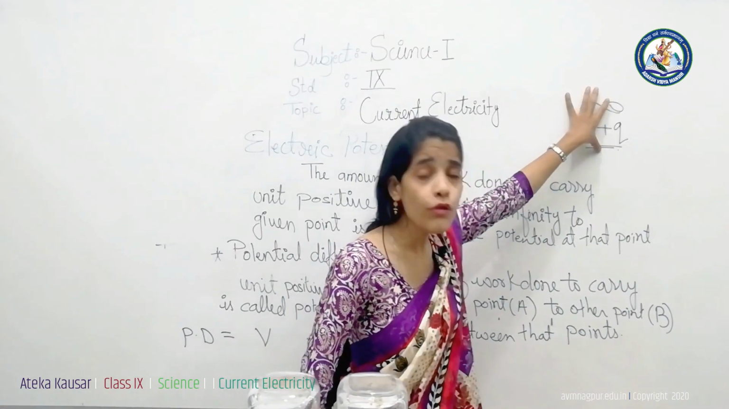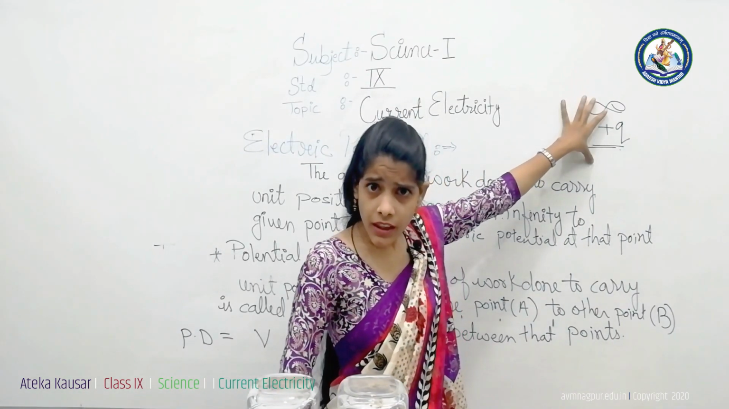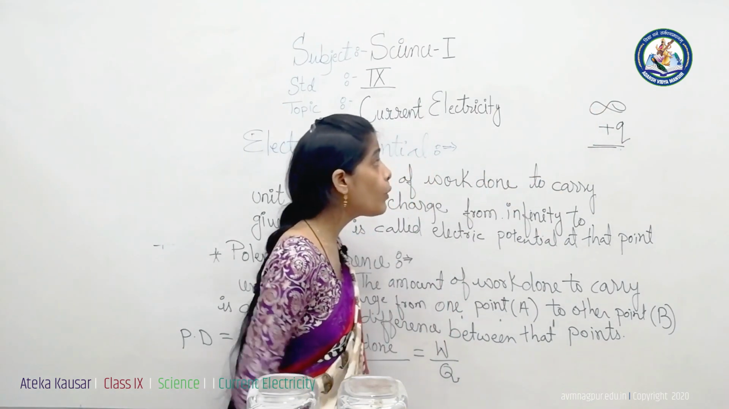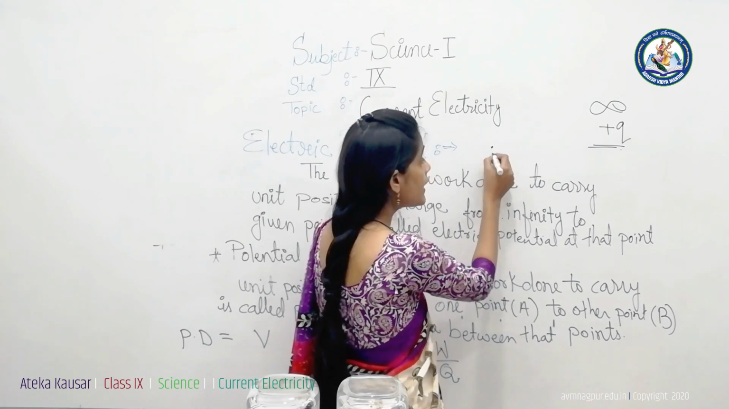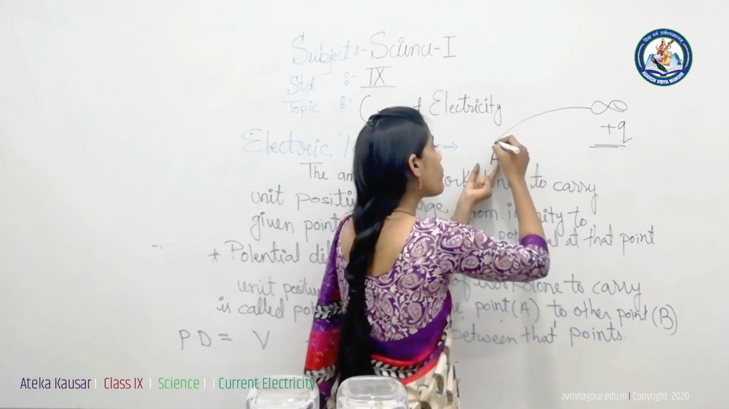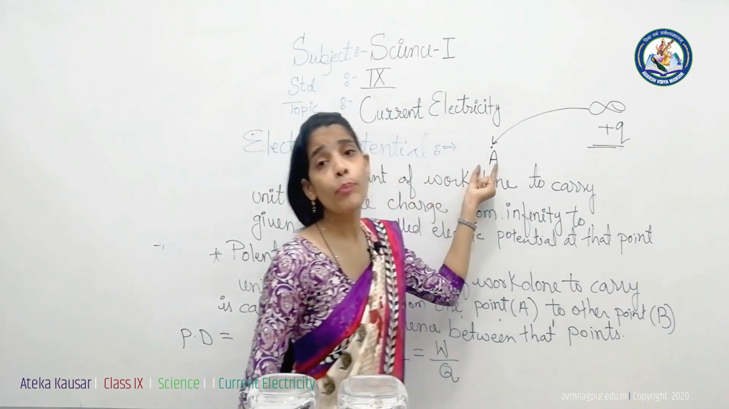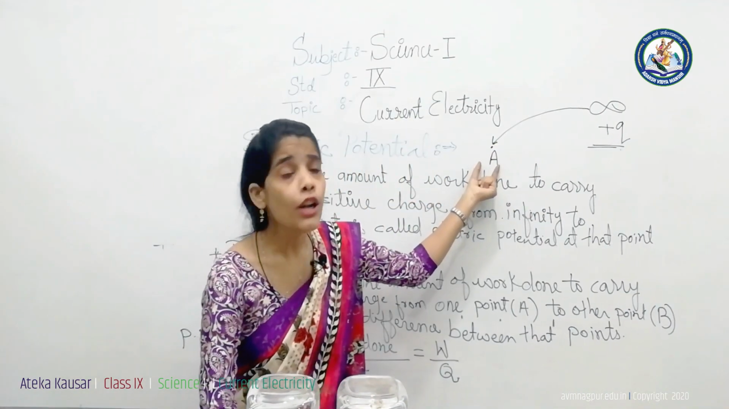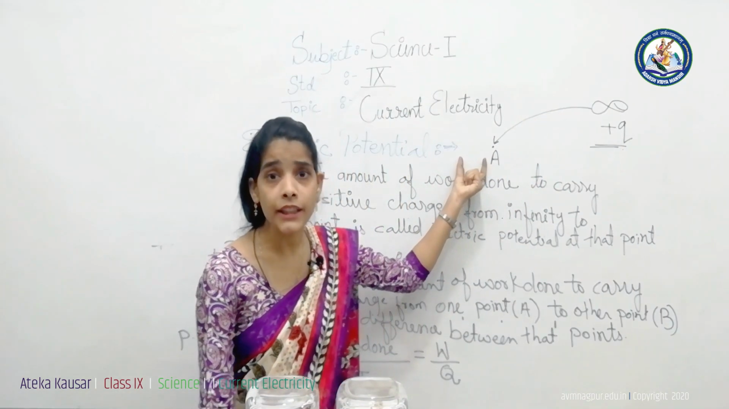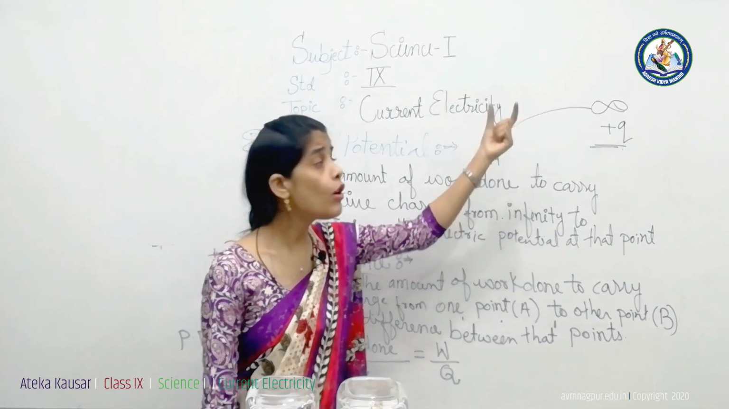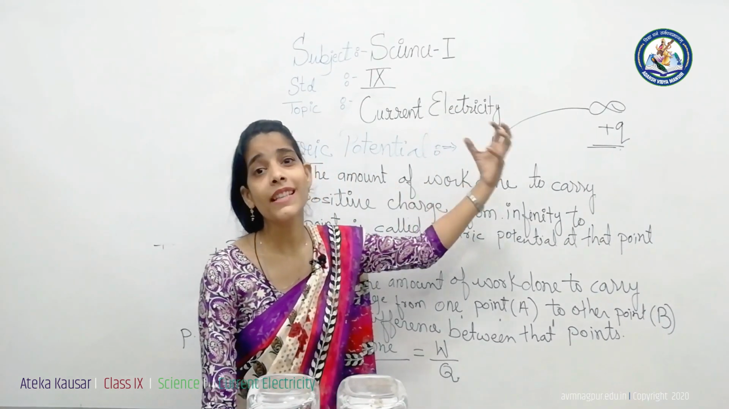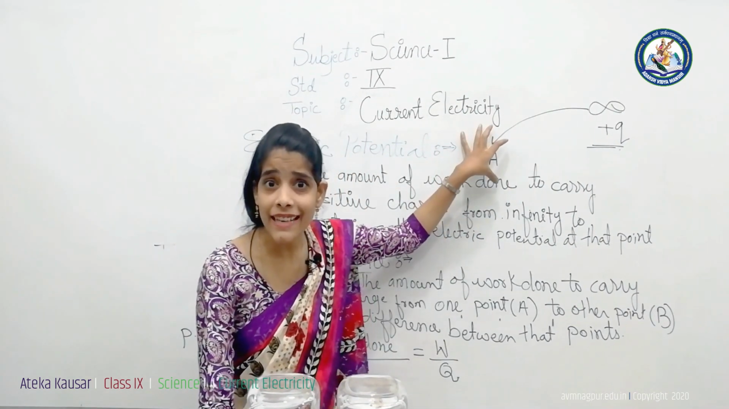If the plus q charge is at a distance of infinity and I have to bring that charge to a certain point, let the point be A, from infinity to that point, what should we do? We perform some kind of work to move that charge from infinity to the given point. And to perform work we require some energy, because the capacity to do work is called energy.